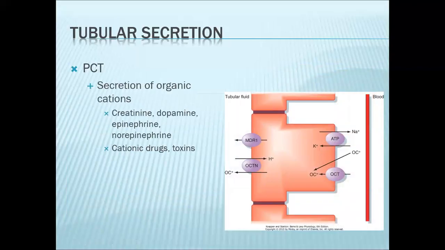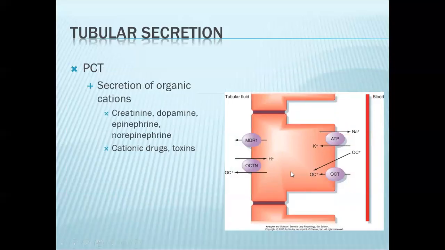In the PCT, this is also where your organic cations are being handled. So again, this is the blood, this is the filtrate. So everything begins with your sodium-potassium pump. Now, as the pump drives sodium out, that will make the interior of the cell more negative, so around negative 70 millivolts. So that negative charge will attract an organic cation. So your organic cation can easily diffuse through the cell membrane, or it can utilize your organic cation transporter.